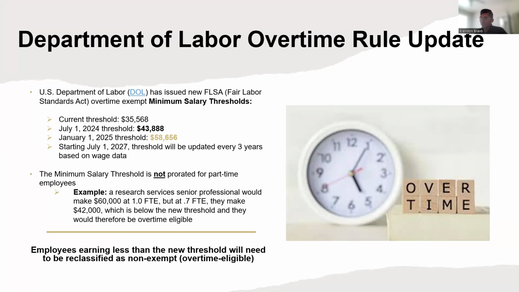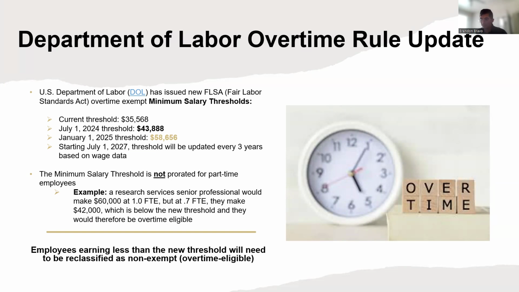This next one is going to cover the Department of Labor overtime rule update. So the U.S. Department of Labor, the DOL, has issued new FLSA overtime exempt minimum salary thresholds. So our current threshold is $35,568. Starting July 1st of 2024, that threshold is increasing to $43,888. And then on January 1st of 2025, the threshold will then increase again to $58,656. And then starting July 1st of 2027, this threshold will be updated every 3 years based on wage data.